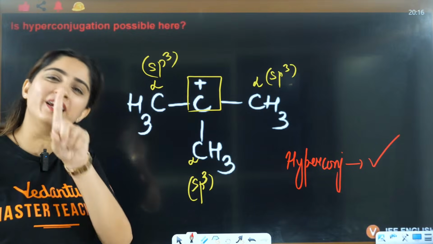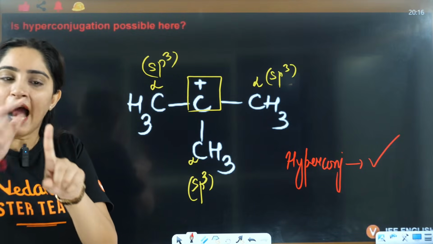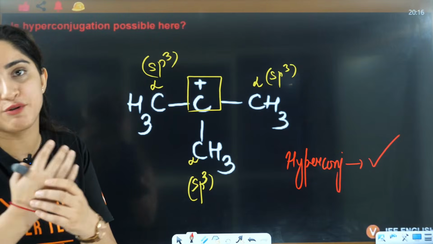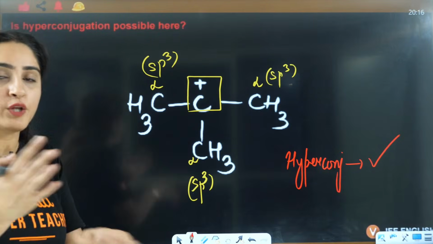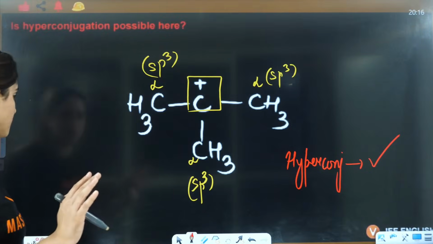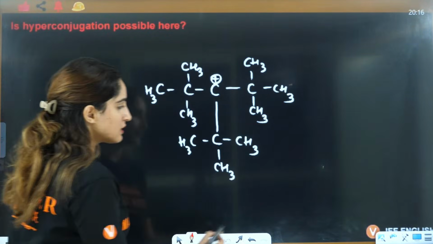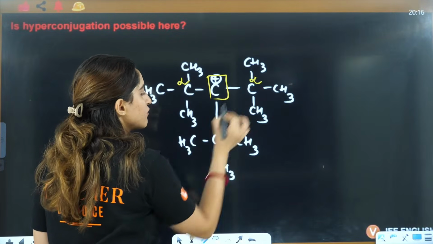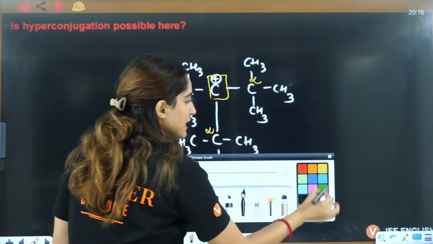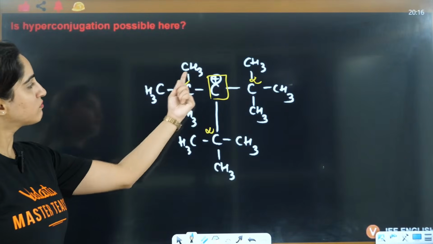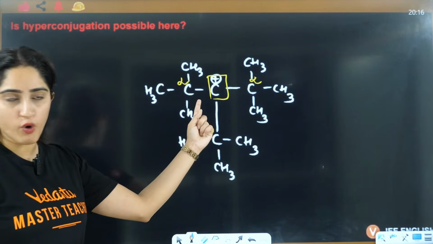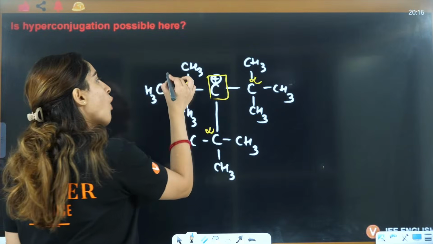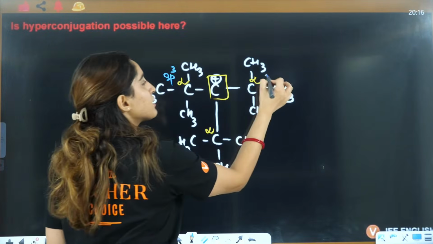You need only one alpha carbon, and to that alpha carbon, which is sp3 hybridized, at least one hydrogen must be attached. Then you can say that hyperconjugation is possible. If you see this here, this is alpha, this is alpha, this is alpha. This carbon is connected to 4, this carbon is connected to 4, this carbon is connected to 4. So all are sp3 hybridized only.